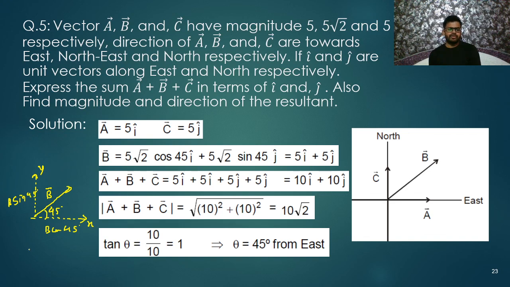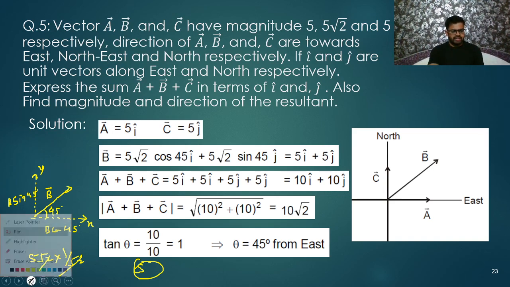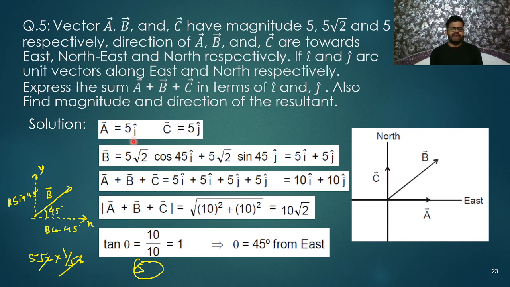And the value of B is what? 5 root 2. So 5 root 2 cos 45 degrees, which is 1 by root 2, I am getting 5. So I am getting B cos 45 degrees i cap and B sin 45 degrees j cap, so 5 i cap plus 5 j cap. That's all. So simply we can write it here. You can see vector A is 5 i cap, vector C is 5 j cap, and B is 5 root 2 cos 45 degrees i cap, 5 root 2 sin 45 degrees j cap.